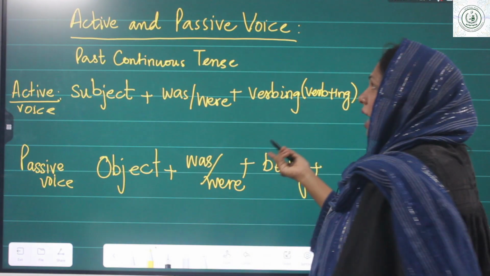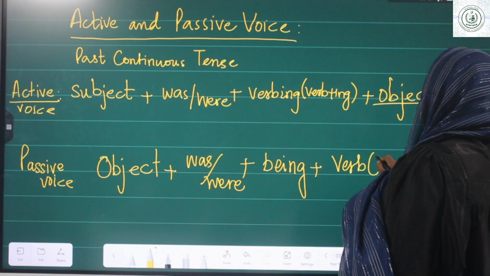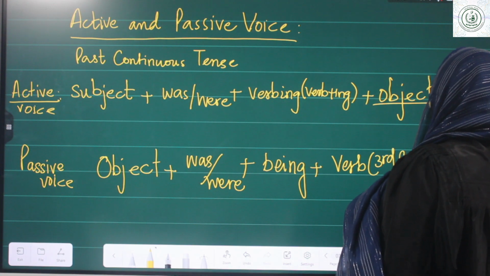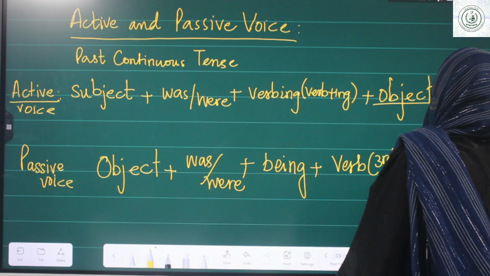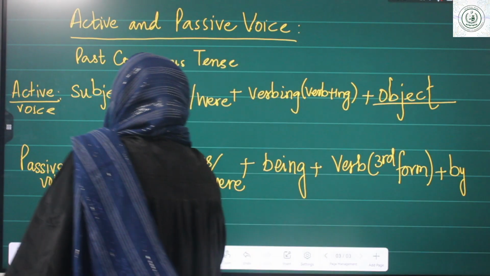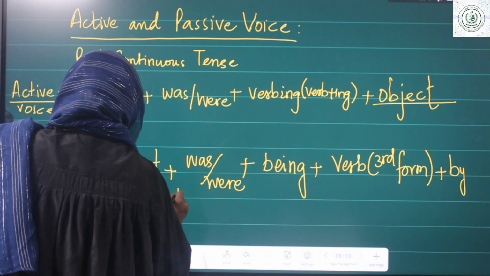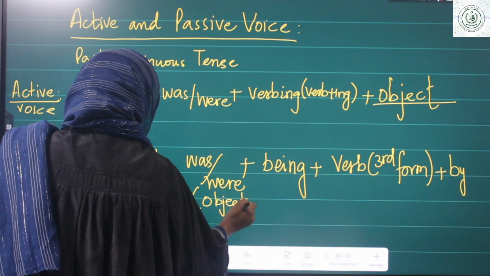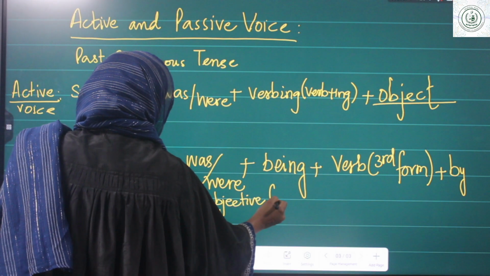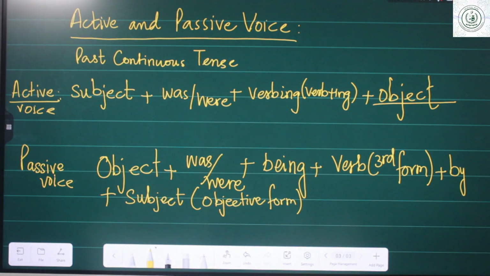Then you know that in passive voice the verb will always come in the third form. Then by and subject, but this subject will come in objective form. In the same way, the object will come in subjective form. How? Let's do one example.